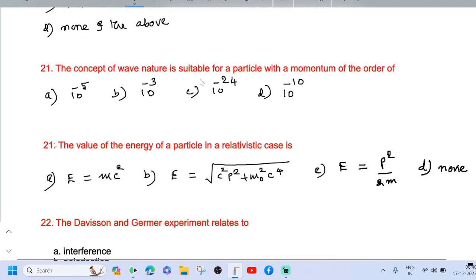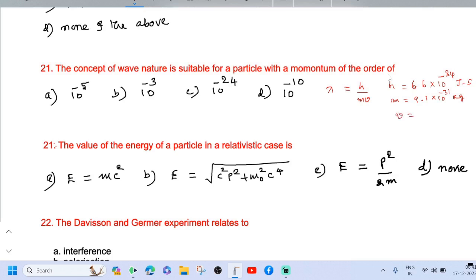The concept of wave nature is suitable for a particle with momentum of the order of: we know that lambda equal to h by mv. h is 6.6 into 10 power minus 34 joule second. Mass of the electron is 9.1 into 10 power minus 31 kilogram.